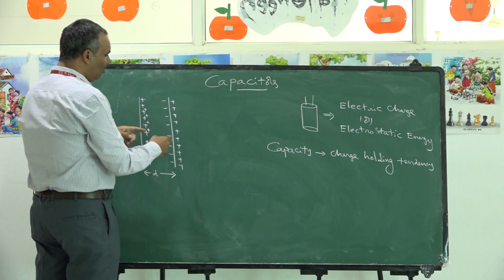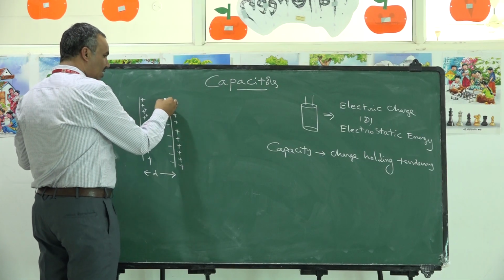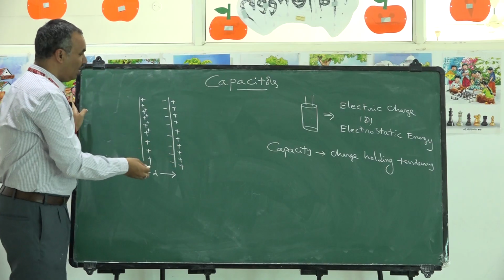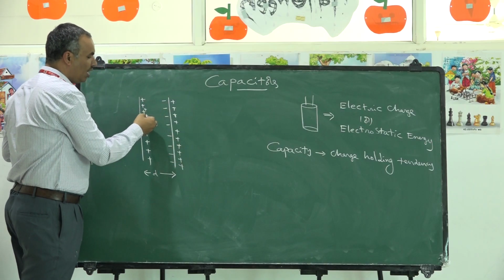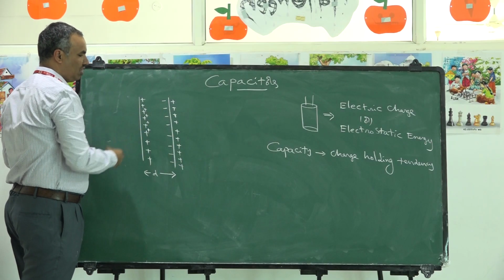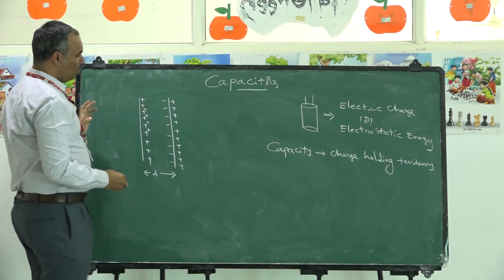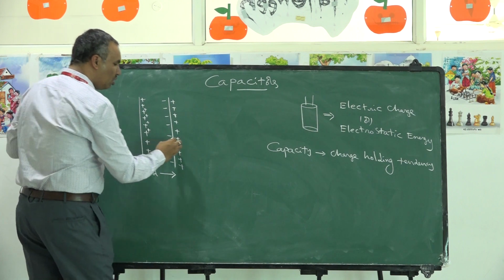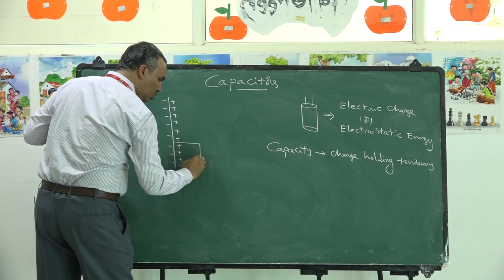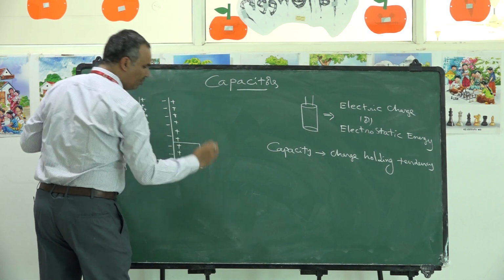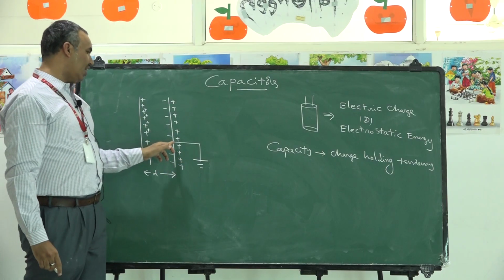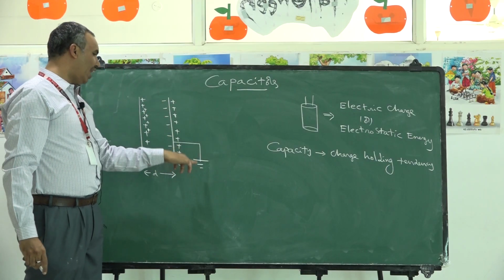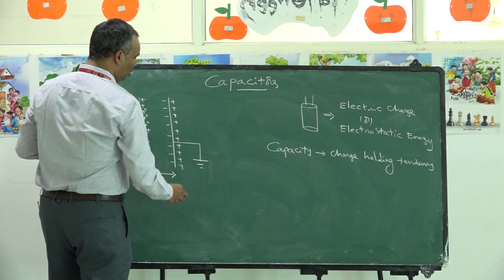But accidentally what happened? As negative is induced here, positive is induced on the other side. This positive will not support the incoming positive charge here. So you want to remove this positive charge. In order to remove it, you should attach it to the ground. This is the symbol. You connect a conductor from this metal plate to the ground. This is the symbol of earth, earthing or grounding.